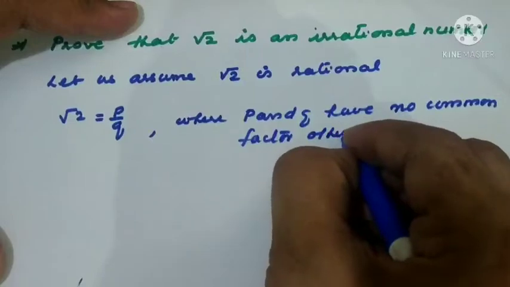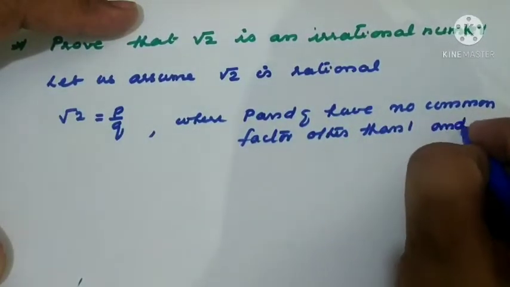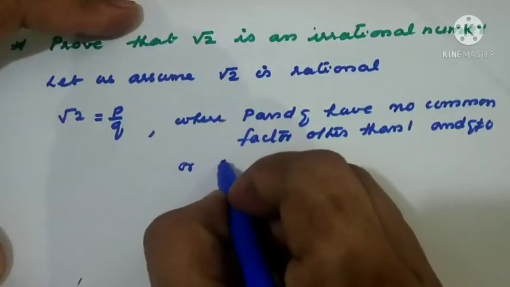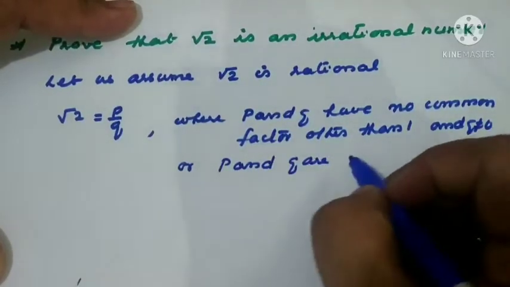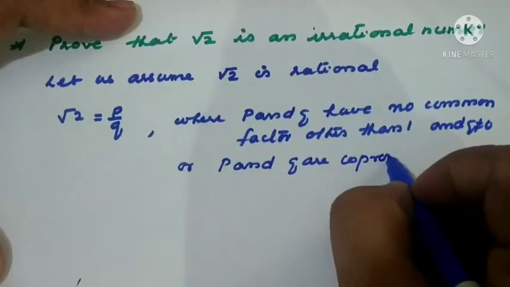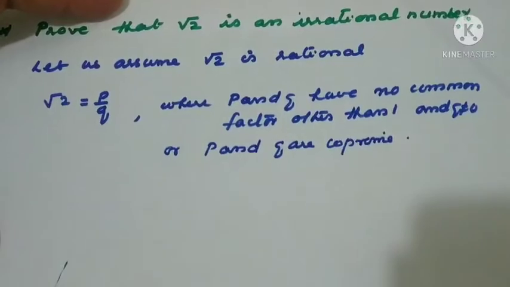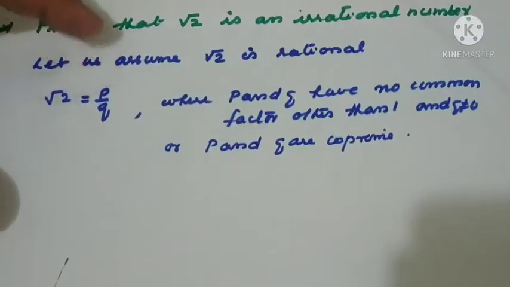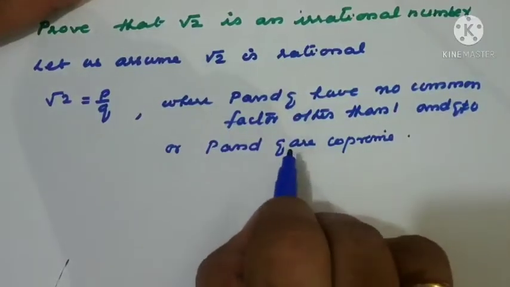And q not equal to 0, right? Or we can say p and q are co-prime. Because when we are writing a rational number, standard form means no common factor will be there. Whatever common factor is there, we should cancel it and write in the standard form. So we can write from next time onwards that p and q are co-prime.